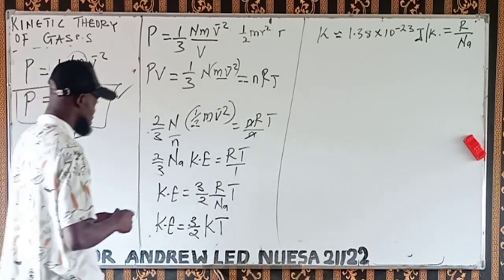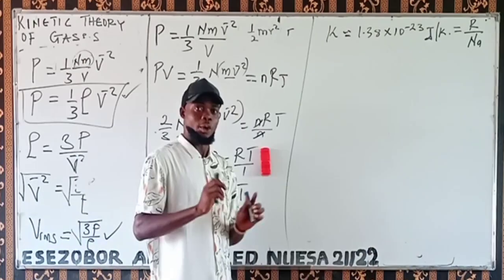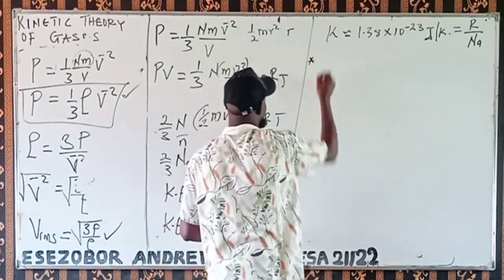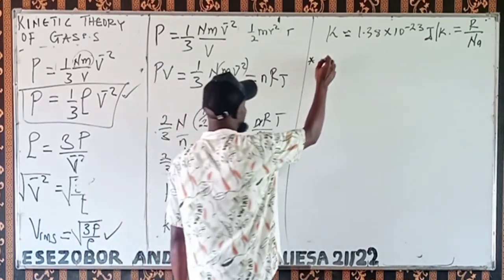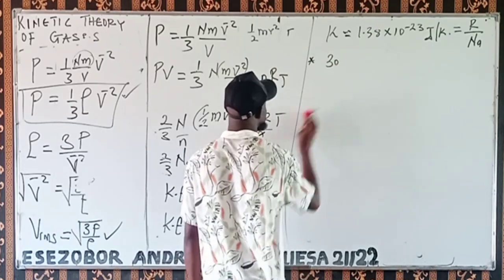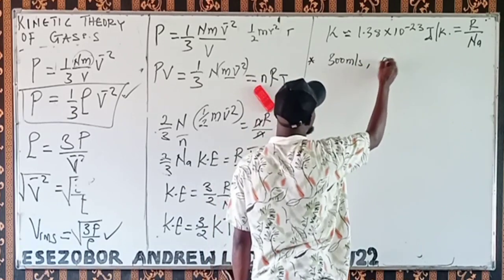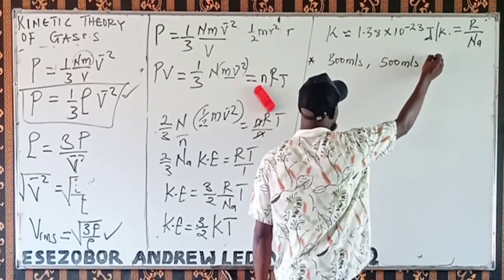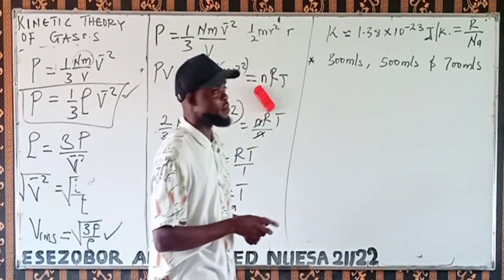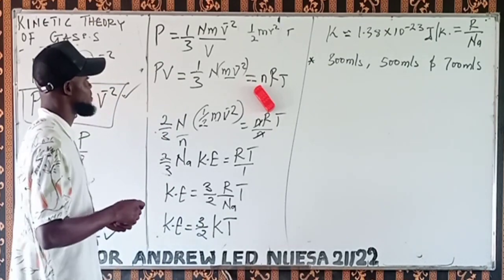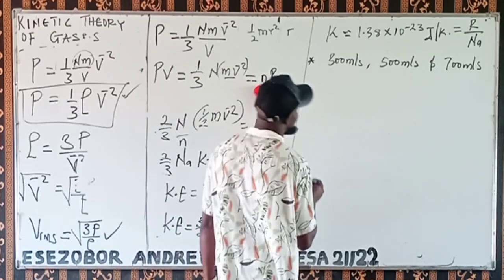So let's look at some questions now under what we are doing, to see what we are going to have. Alright, look at this question. 3 molecules of ideal gas have velocities 300 meters per second, 500 meters per second, and 700 meters per second, respectively.